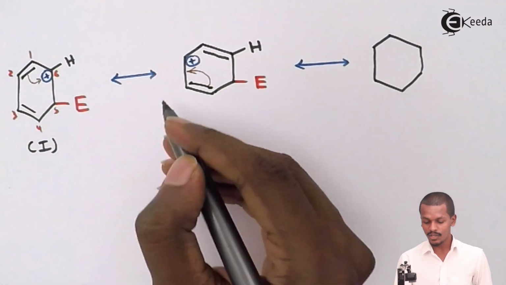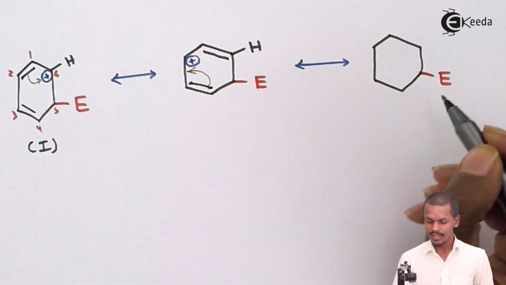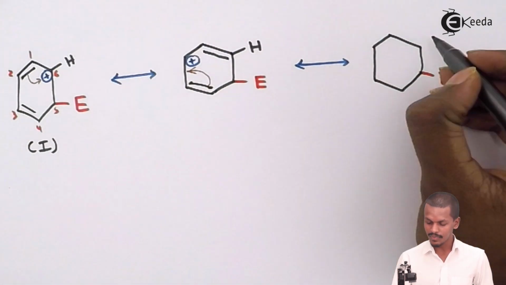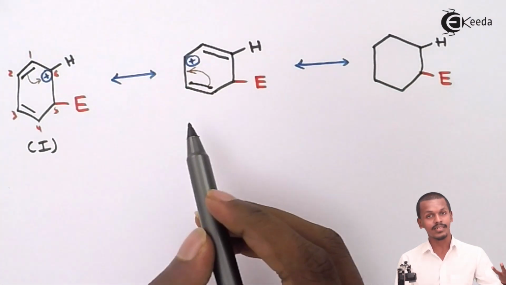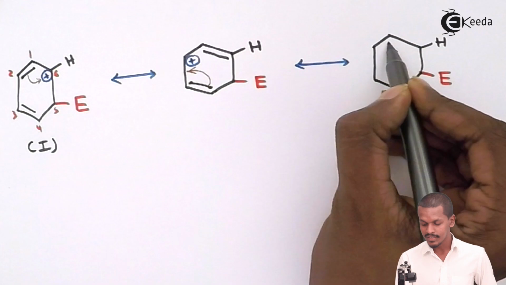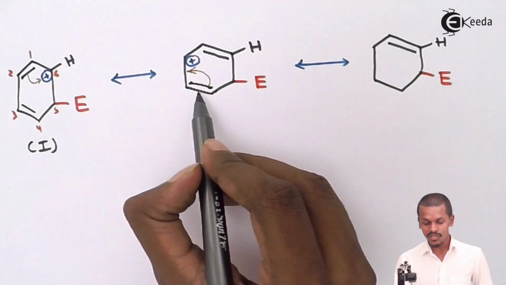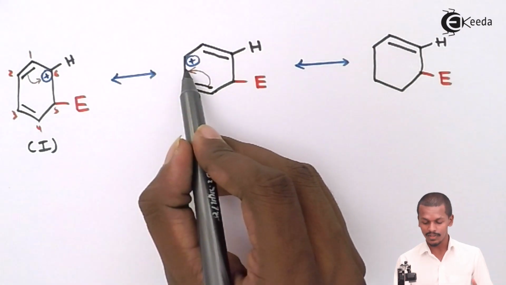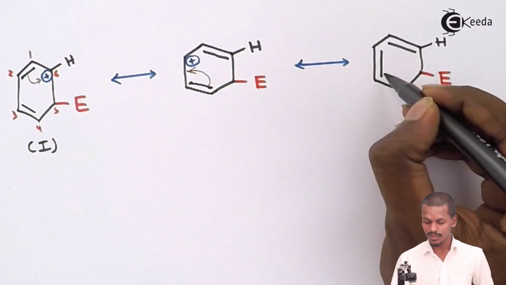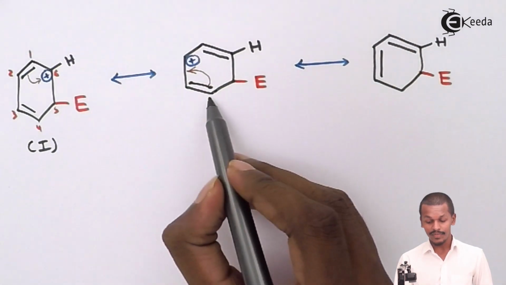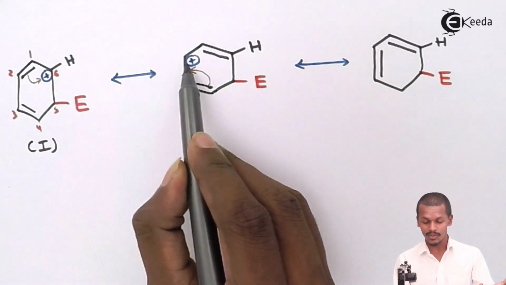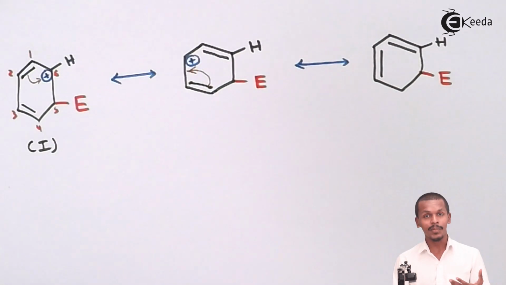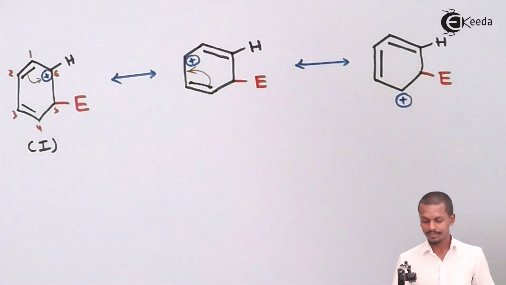And here the electrophile is also present over here. And talking about the hydrogen atom, it is also over here, and this is the double bond that has been formed from the resonating structure, so it would still be as it is here, and because of which the double bond has taken place over here, so I would represent it like this one. Meanwhile, we could see that this electron has been shifted onto this carbocation, that is carbon number 2, so carbon number 4 is now turned into a positively charged carbocation.